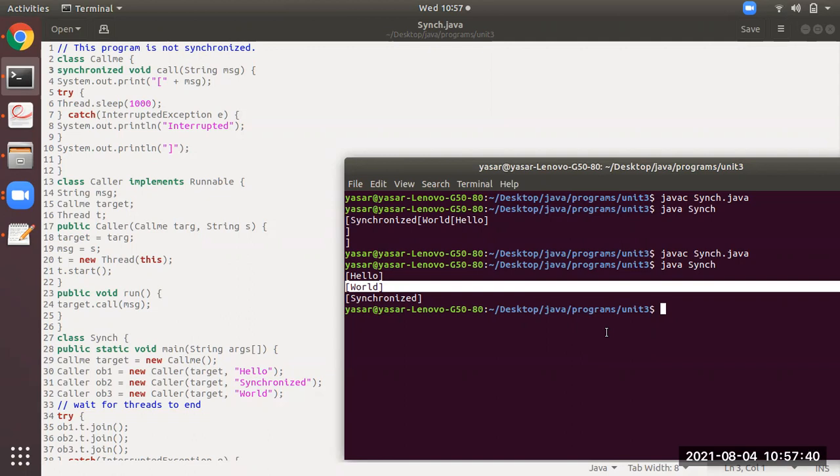So remember, students, you have to understand what synchronization actually is. Then you will understand this program.